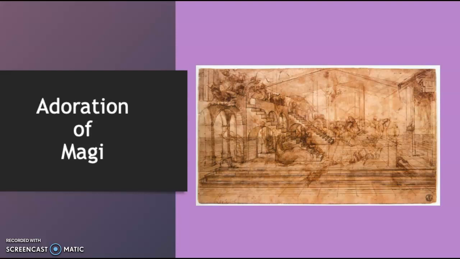And in 1481, just before leaving Florence to Milan, he left his unfinished painting known as the Adoration of the Magi. And in this artwork, we can see his architectural elements boldly outlined through his sketches. And this drawing is remarkable for its extreme concentration with the various structural components, including the round arches on the left, the staircase centered in the middle, and we can even see men riding on horses in the back.